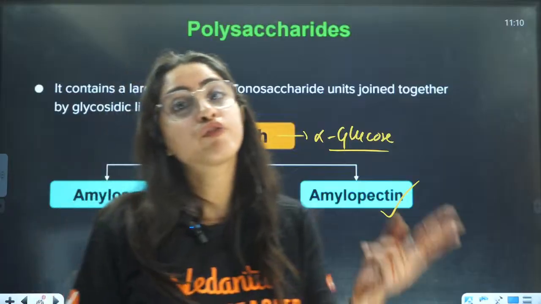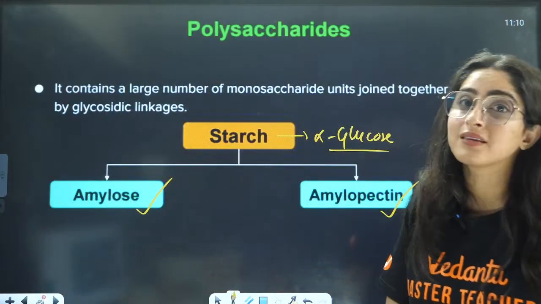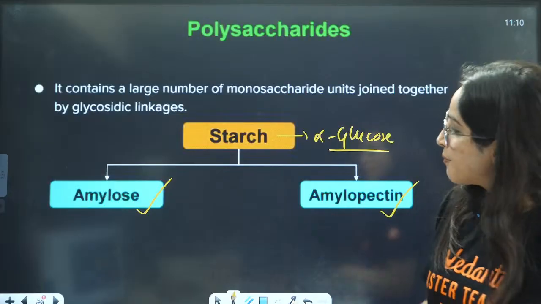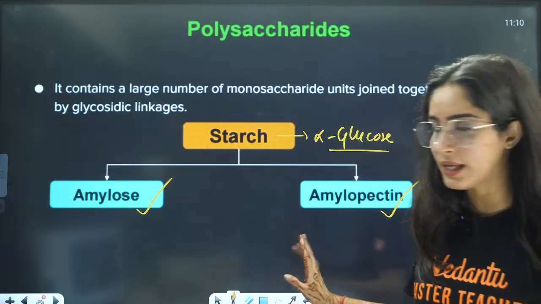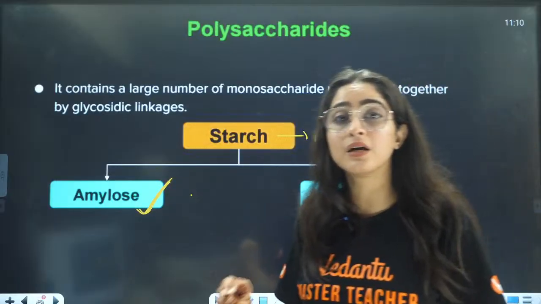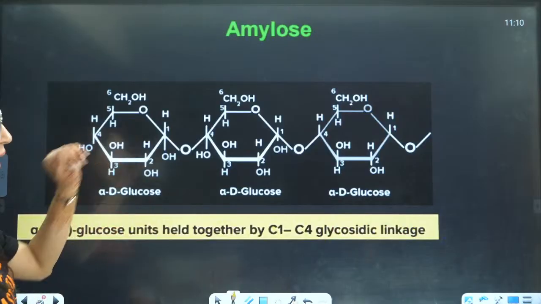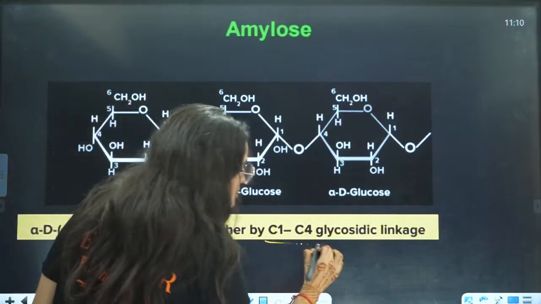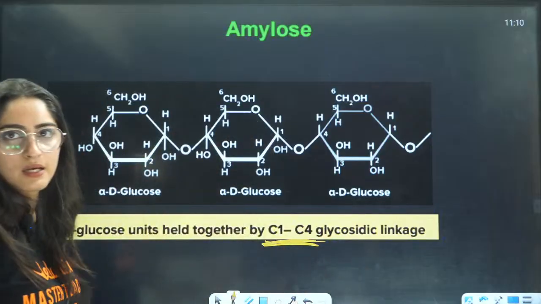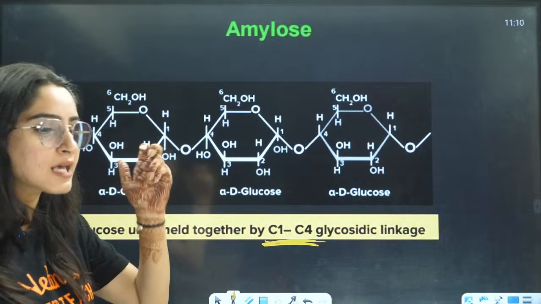Now it is also of 2 types, amylose and amylopectin. The difference is in the linkages, not the units. Both are having alpha glucose only. The difference between amylose and amylopectin is in the linkages that it will have. So if you talk about the linkage of amylose, here you will have C1, C4 linkages, right? There is no branching here, right? C1, C4 linkages will be, basically it is a